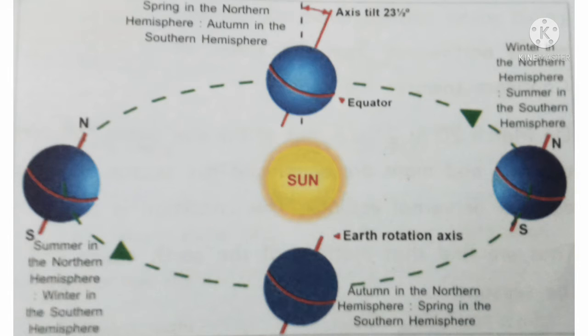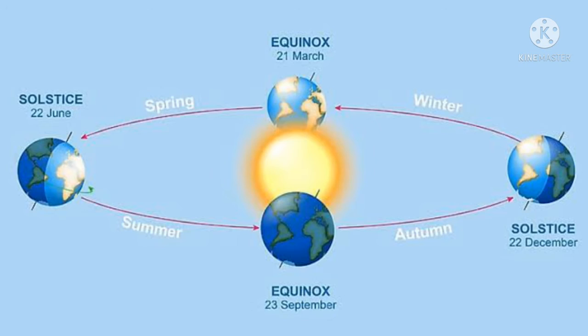When the South Pole faces the Sun, the southern hemisphere experiences summer and it will be winter in the northern hemisphere. For example, when it is summer in India, it is winter in Australia. Similarly, when it is winter in India, it is summer in Australia.